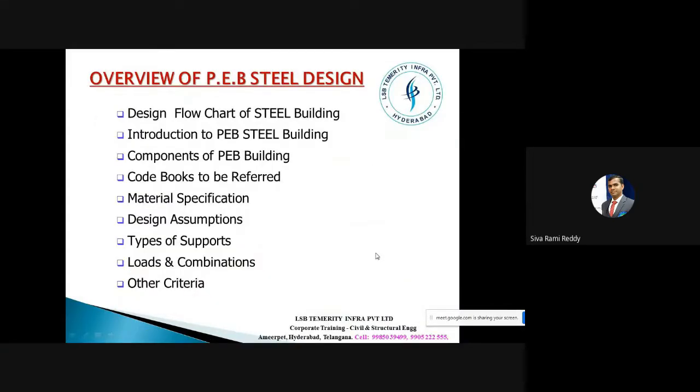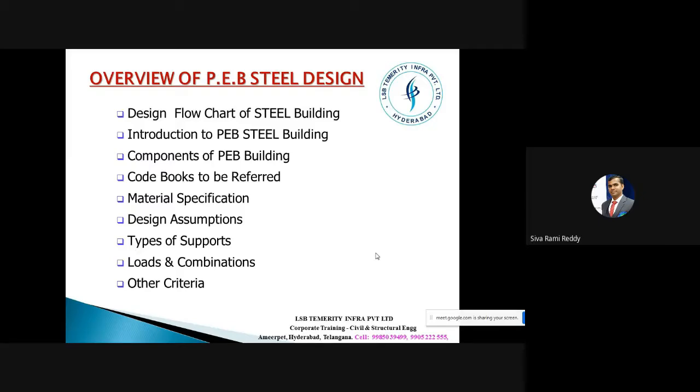Yes, overview of pre-engineered building design. So what exactly is a pre-engineered building? What do we mean by analysis? What do we mean by design? Why should I design this structure? Where would this structure be? What is the advantage of these structures? We can raise a number of questions, and then we can understand how this kind of structure will be designed.